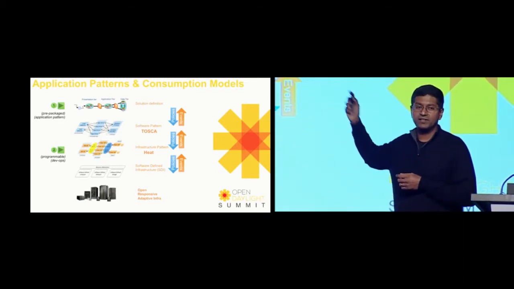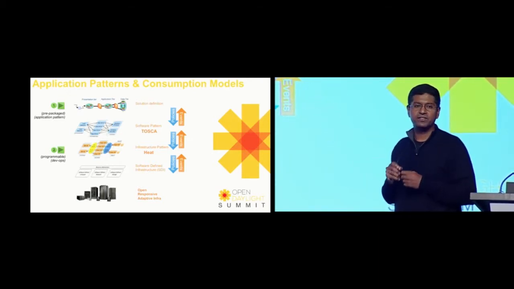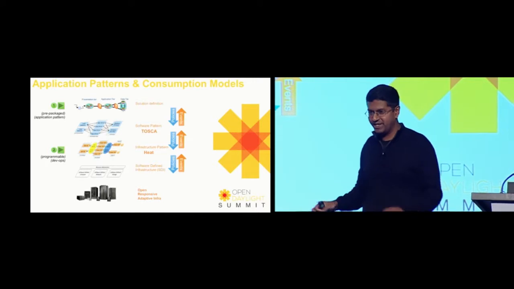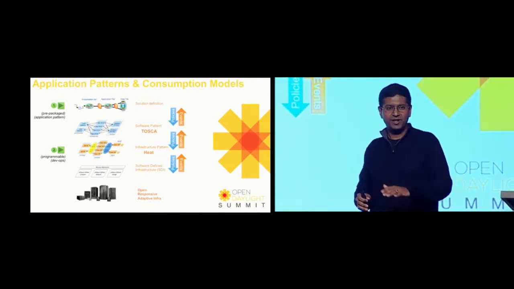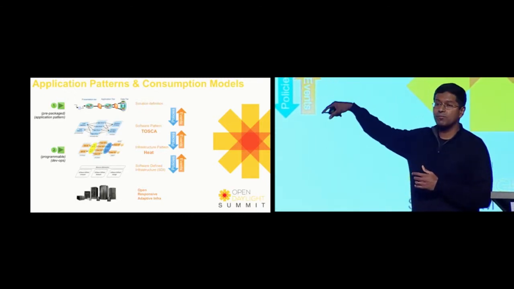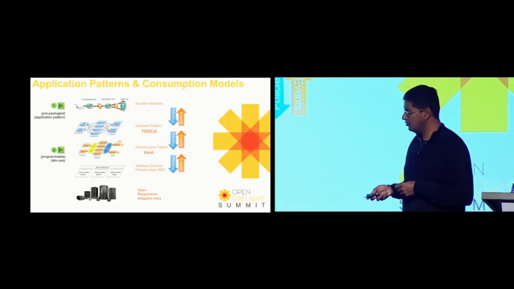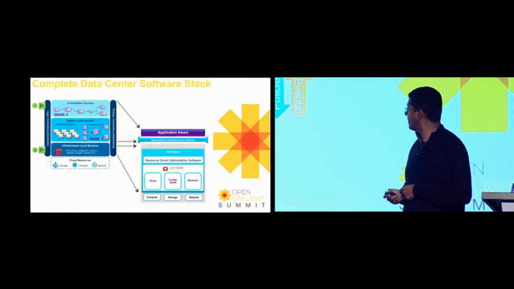For SDN to be successful, the conjecture is that you need to support both of these consumption models. It's not about the technology. Yes, it is. But sooner or later, the technology will get mature to a point where what matters is how the technology is consumed. And that's why these two things are very important to note.